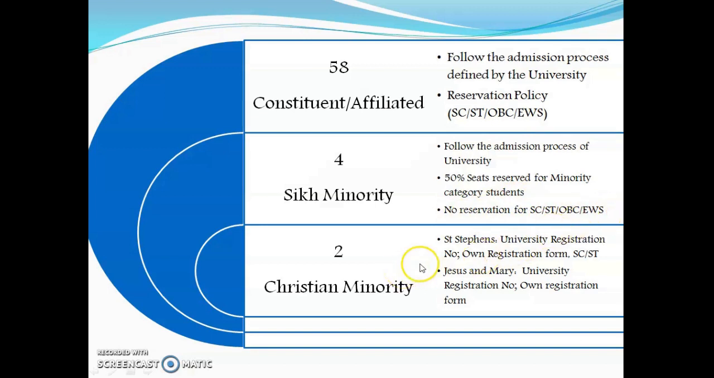The Christian minority colleges, St. Stephen's and Jesus and Mary, have their own registration form. The applicants seeking admission in any one of these colleges are advised to first register on University of Delhi's portal. Once they register here, they will get a registration number. Then they have to register again on the registration portal of these colleges, where they are supposed to put this registration number. They are also advised to keep checking the websites of St. Stephen's College and Jesus and Mary College for further updates.